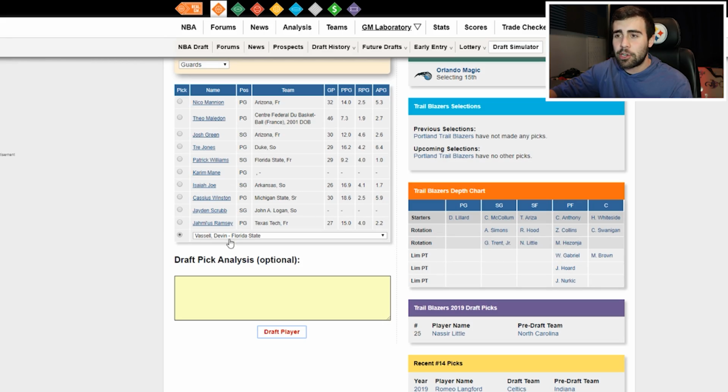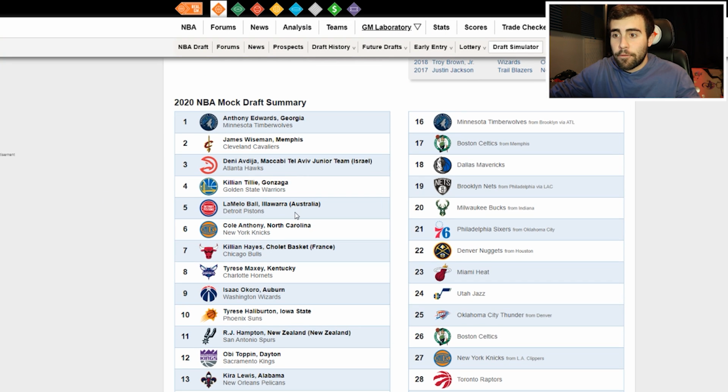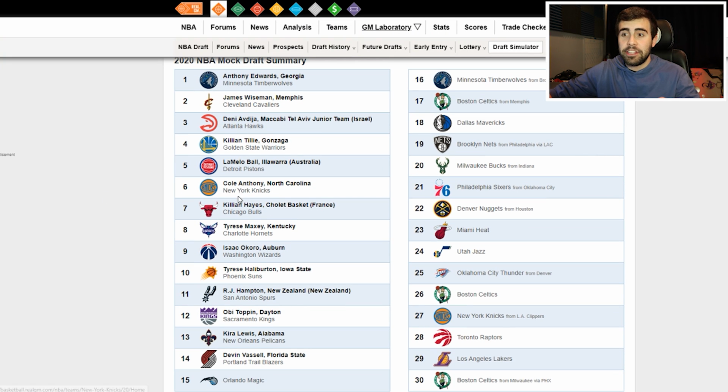And is this really going to crash because you cannot do these fill-in players? Wow. Someone needs to create a really good mock draft generator site. So this is the current draft summary so far if you want to check it out if you forgot any of these picks. So we're on pick 15. We are now done with the lottery here.